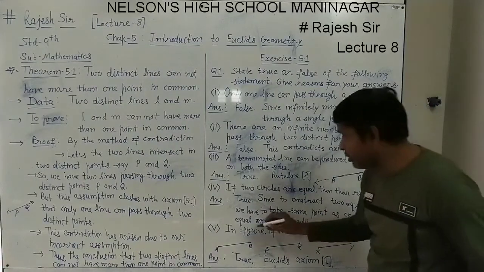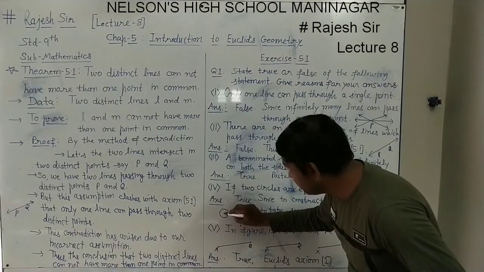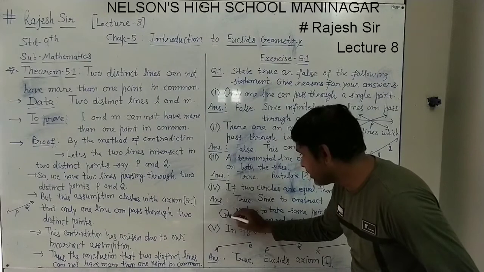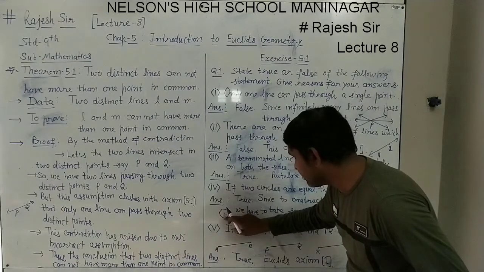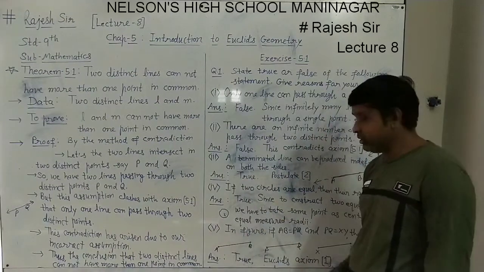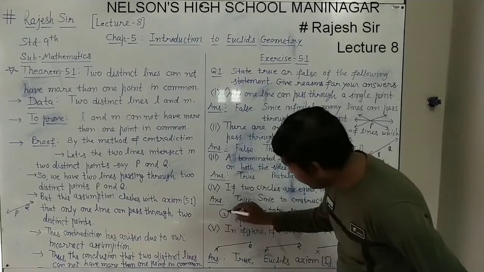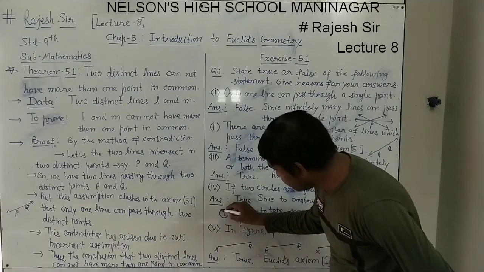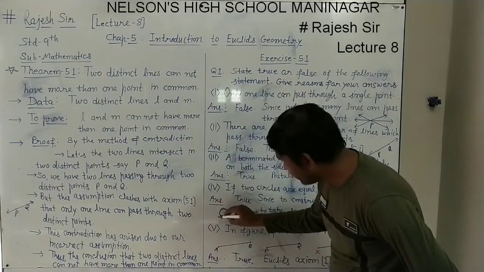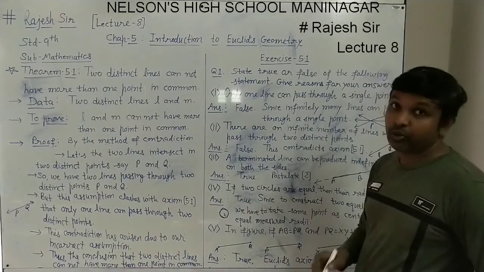To support this, I will draw a rough figure. Suppose one circle is drawn this way with center C. To draw one more circle equal to this one, I have to superimpose it on this one, and only then can I draw the same circle. This way they are called two equal circles.